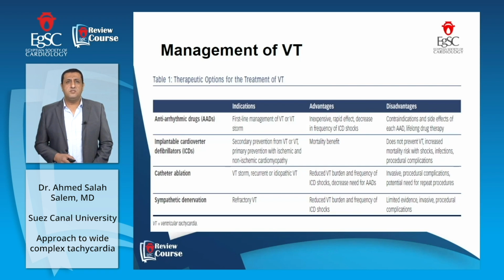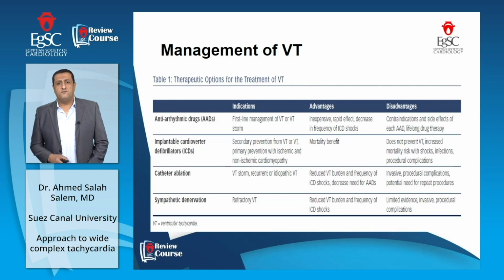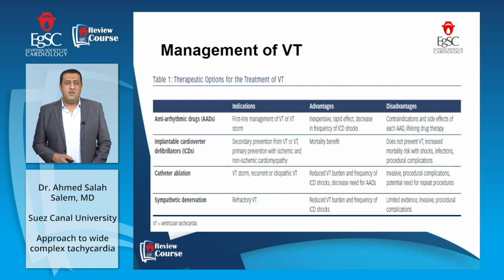Catheter ablation can be used in patients with VT storms or recurrent or idiopathic VT when antiarrhythmic drugs or ICD is ineffective. Its advantages are reduced VT burden and frequency of ICD shocks, and decreased need for antiarrhythmic drugs, while the disadvantages are that it is an invasive procedure, sometimes has procedural complications, and potential need for repeated procedures.